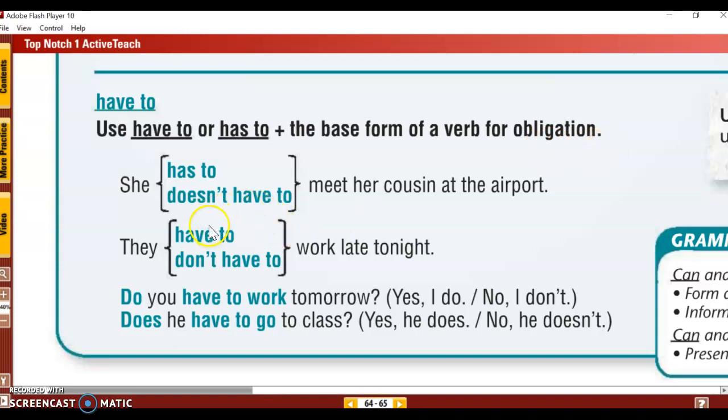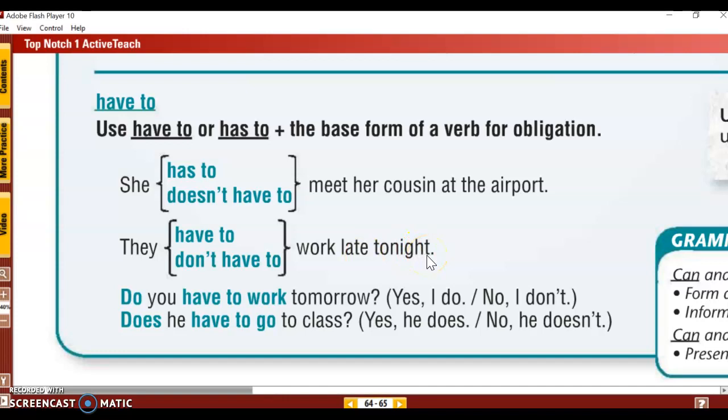All right, so watch when you have he, she, or it to put an S on the verb right after it, or an S on the do. Now, what about they? It could be they, we, I, you. Let's try they. They have to work late tonight.